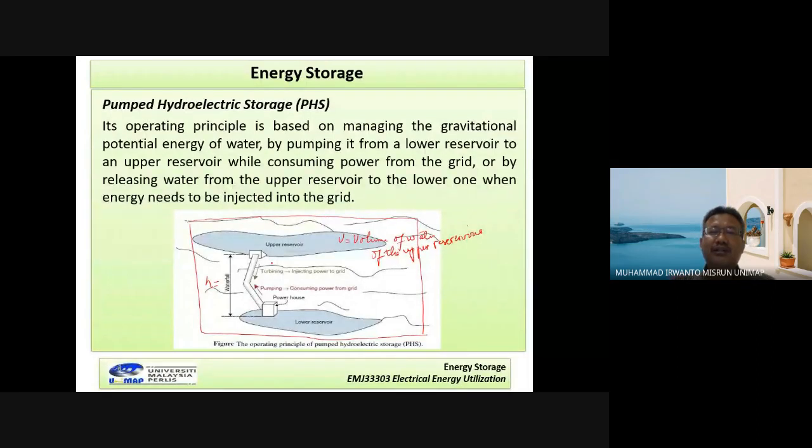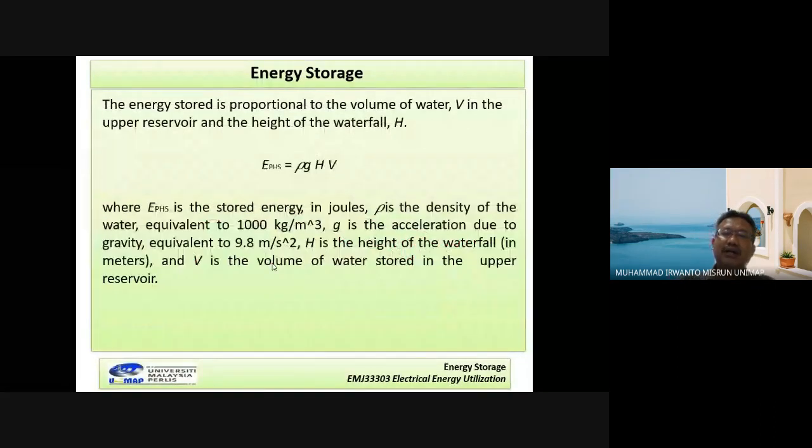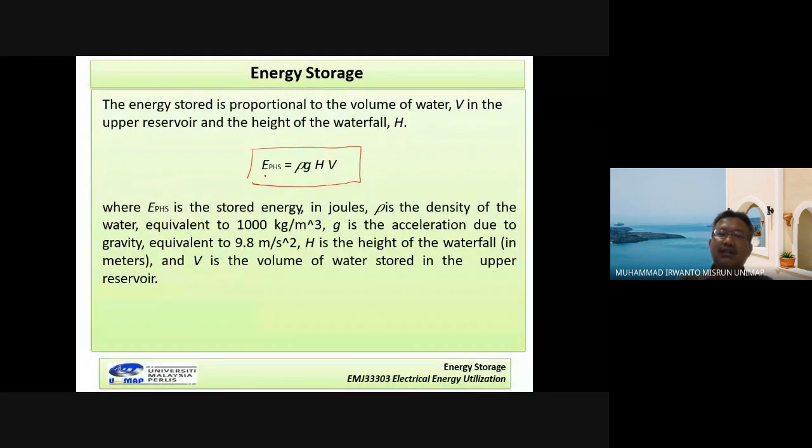Pump hydroelectric storage energy is given by this formula. Meaning energy of pump hydro storage here is equal to rho G H V. Rho in here is the density of the water, given by 1000 kilogram per meter power 3.